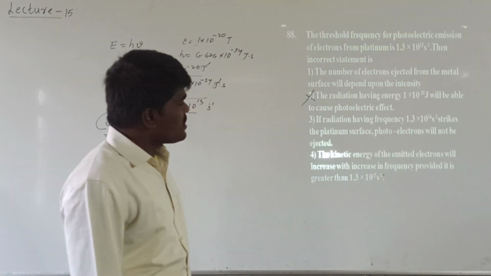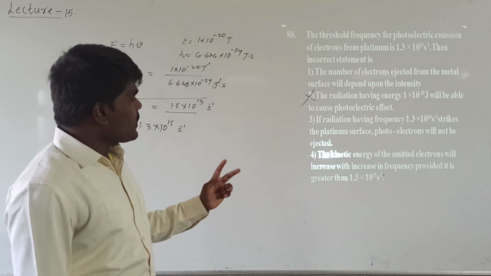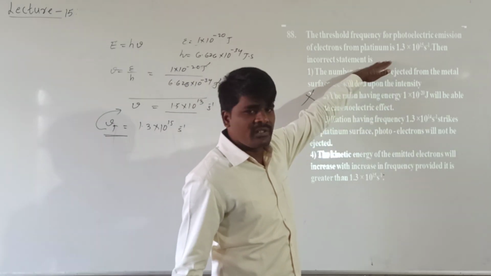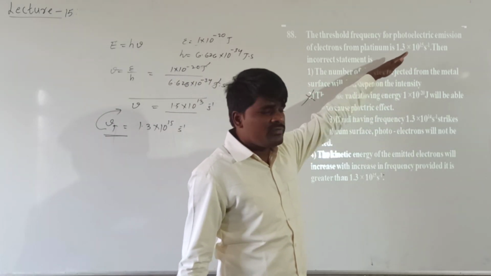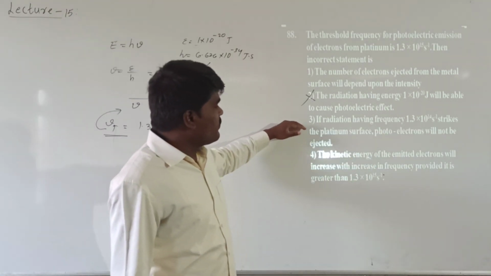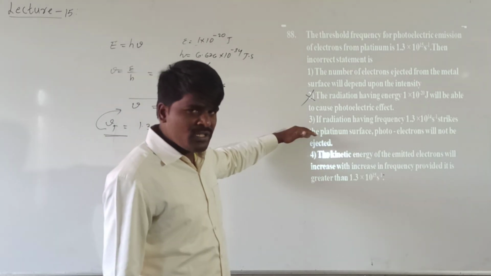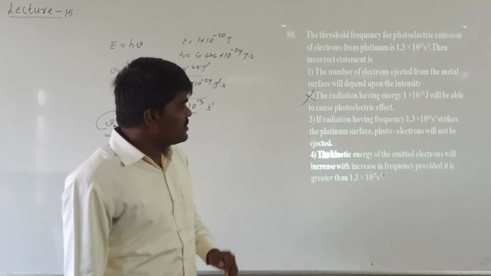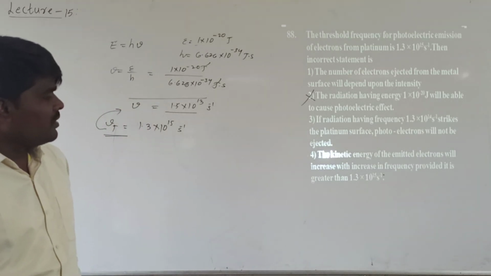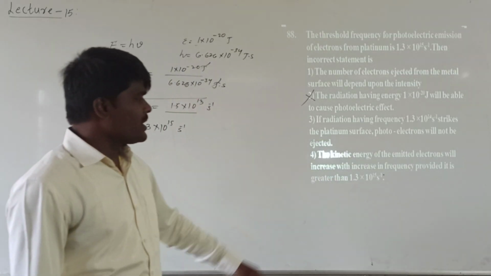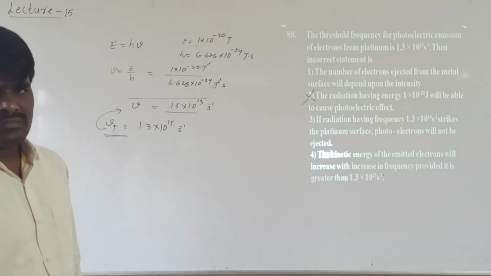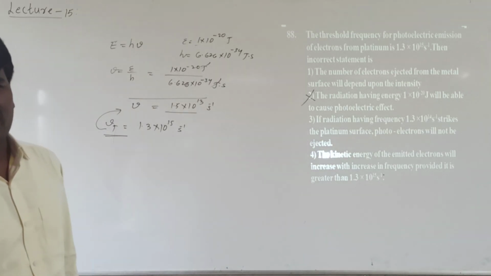If radiation having frequency 1.3 into 10 power 14 strikes the platinum surface, photoelectrons will not be ejected. Why? Because the frequency is less than the threshold frequency. Here the threshold frequency is of the magnitude of 10 power 15, and here it is 10 power 14, right? So this frequency is less than the threshold frequency. It is a right statement. There will be no emission. The kinetic energy of the emitted electrons will increase with increase in the frequency, provided it is greater than 1.3 into 10 power 15. This is also a right statement. The kinetic energy increases if the frequency of the radiation increases. The remaining energy will be converted into kinetic energy, right?